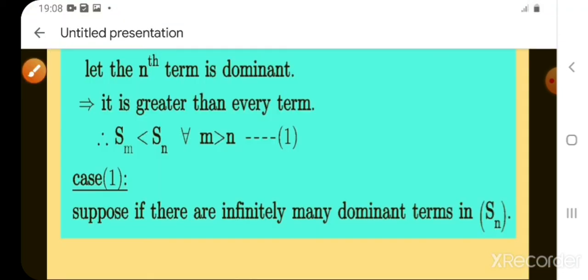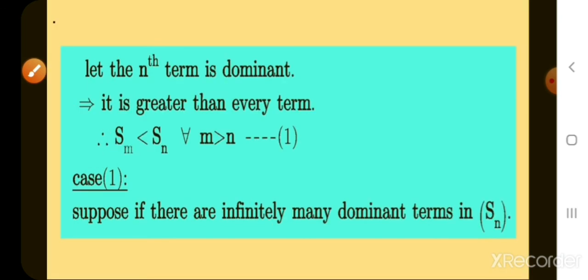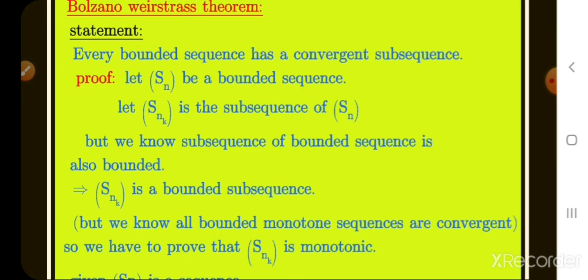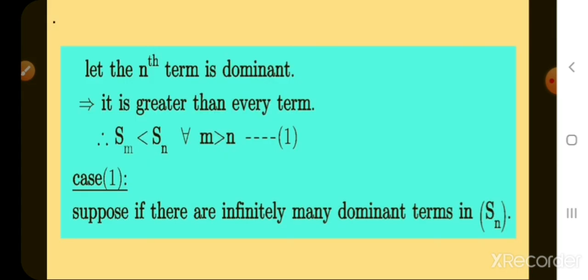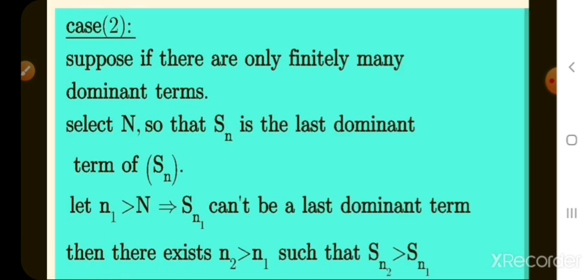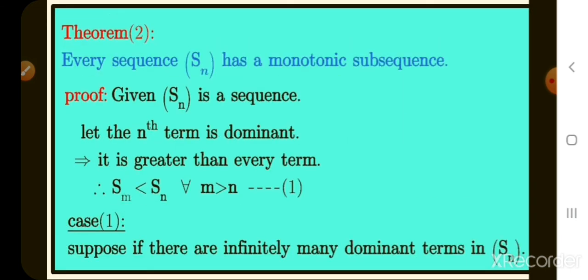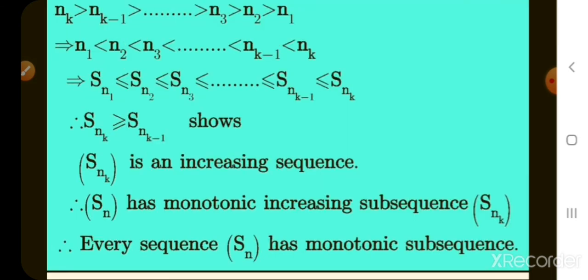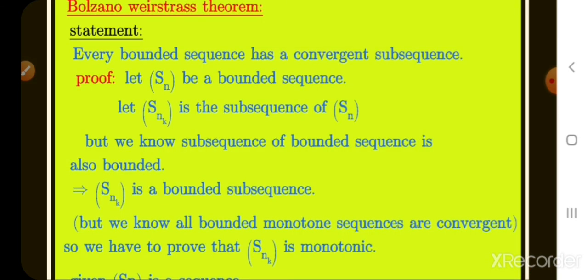So I wrote the same theorem, what we learnt before, in the Bolzano-Weierstrass theorem as it is. See here, we have just a bounded sequence.